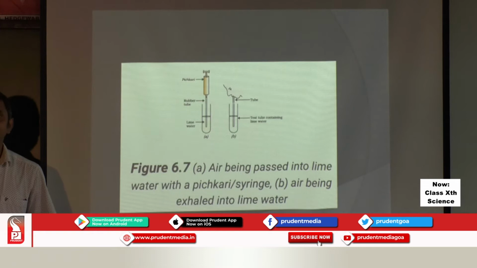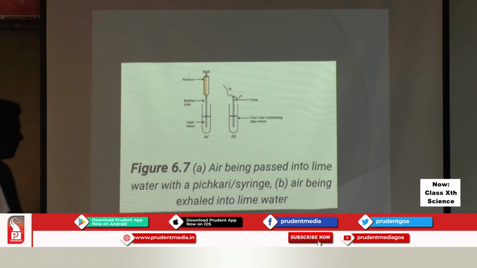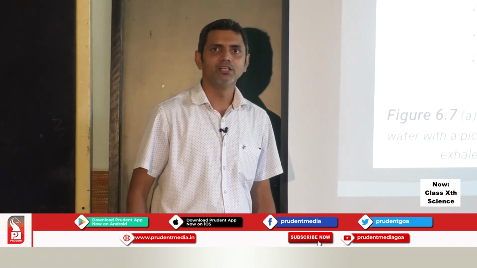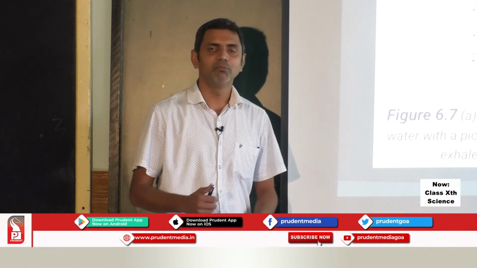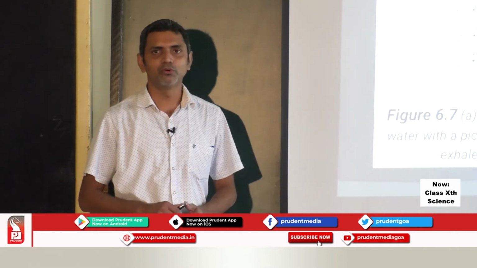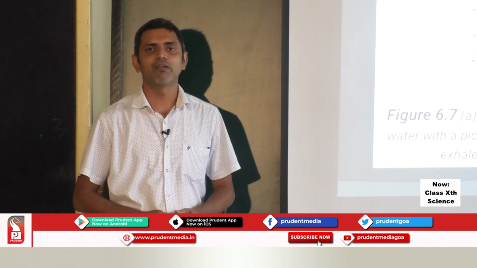The next part is related to an activity. So what do we have to do? We have to make use of two test tubes. I repeat, we have to make use of two test tubes. In both the test tubes, we have to pour lime water.